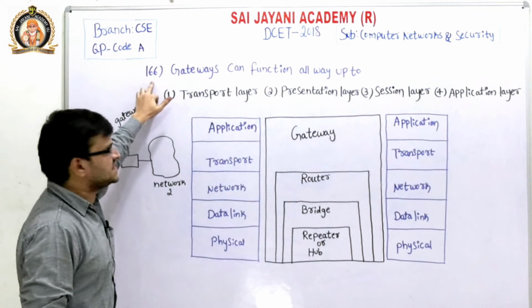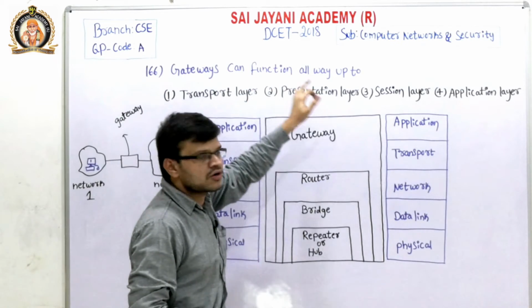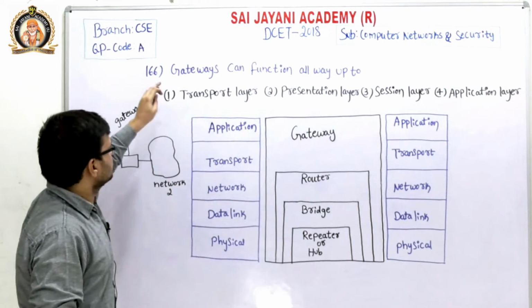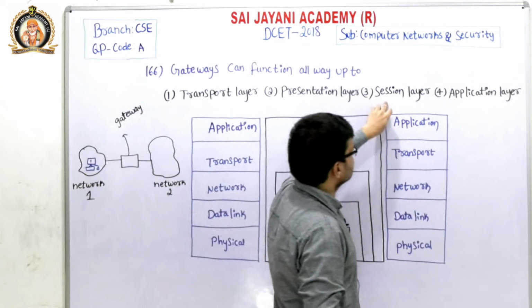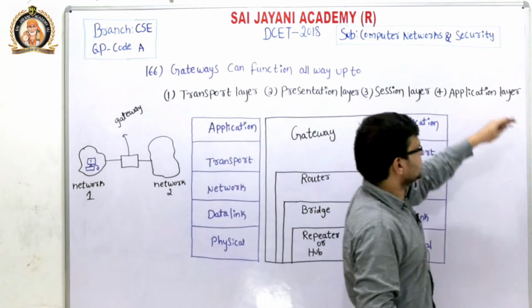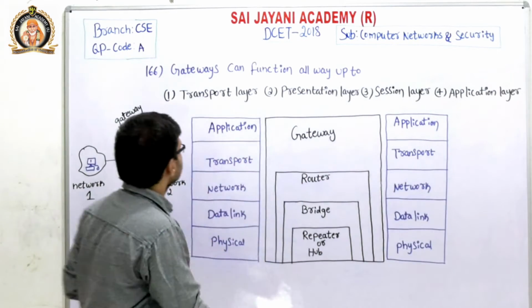Question number 166: the gateways can function all the way up to, we have four options. The first option is transport layer, the second option is presentation layer, the third option is session layer, and the fourth option is application layer. What is meant by gateway?